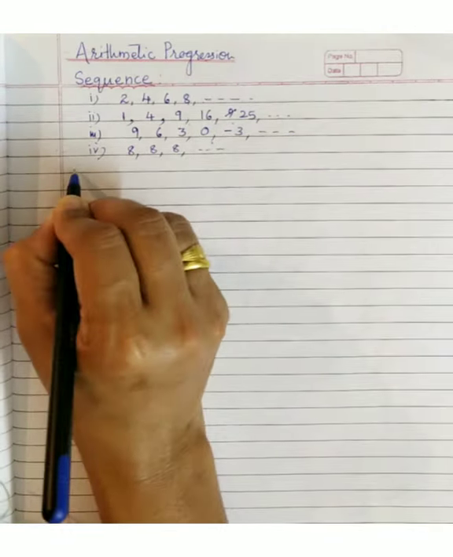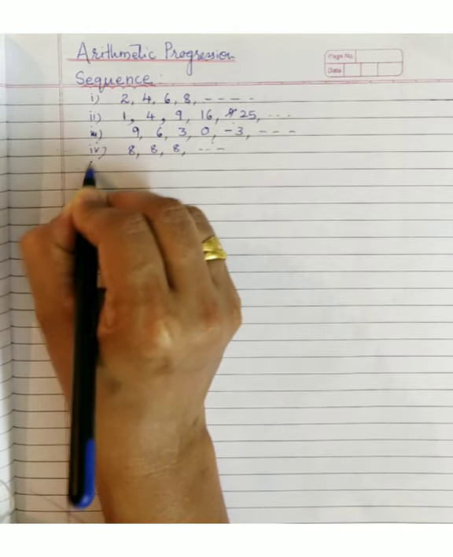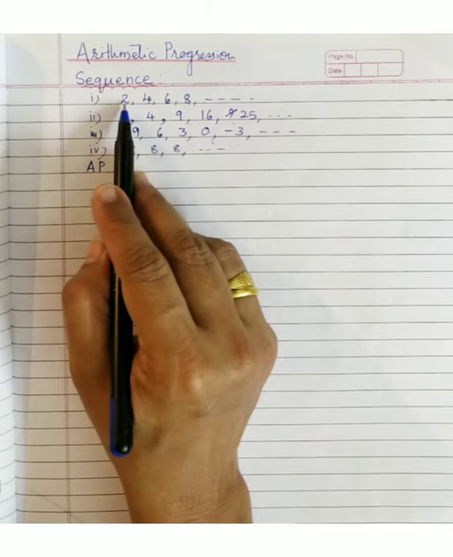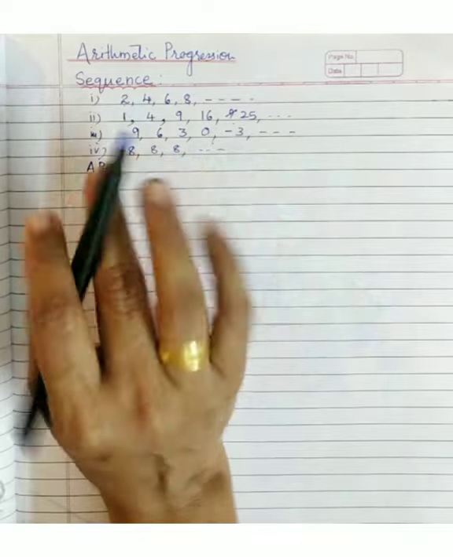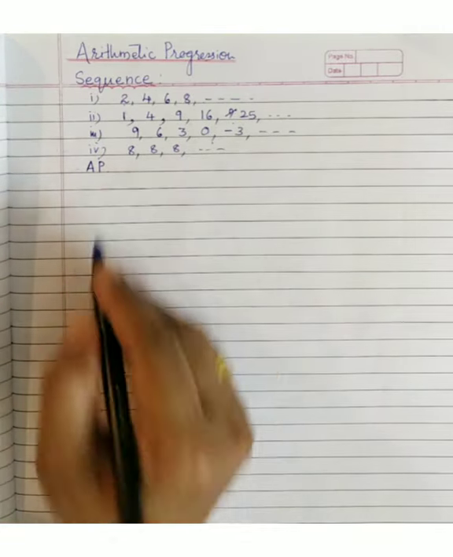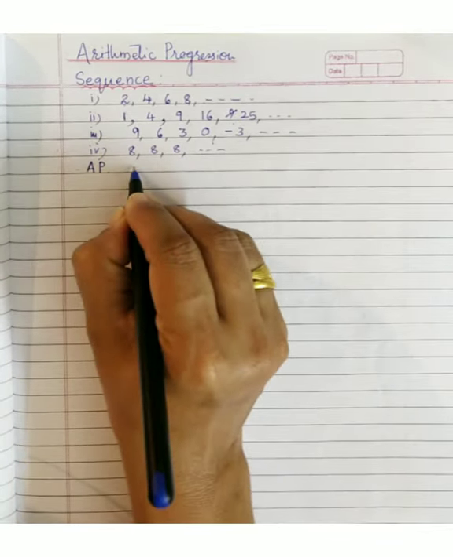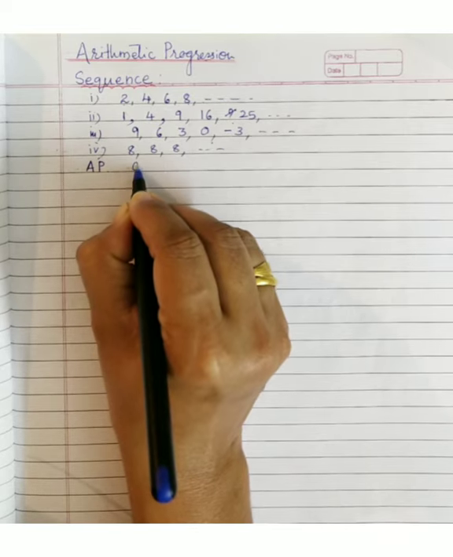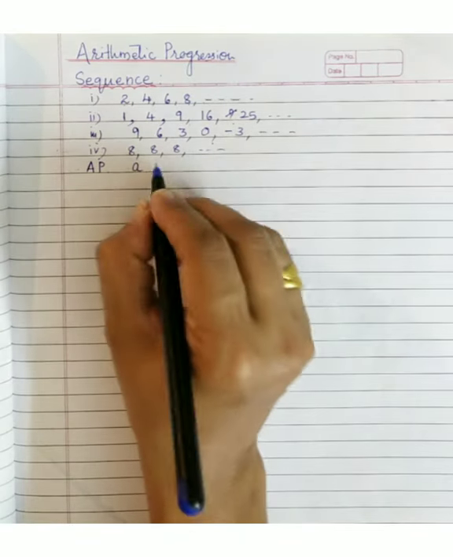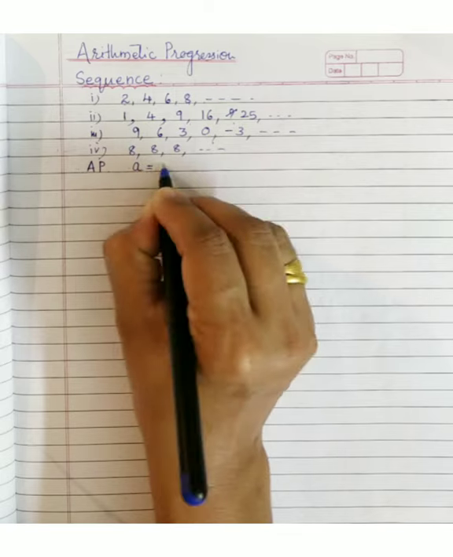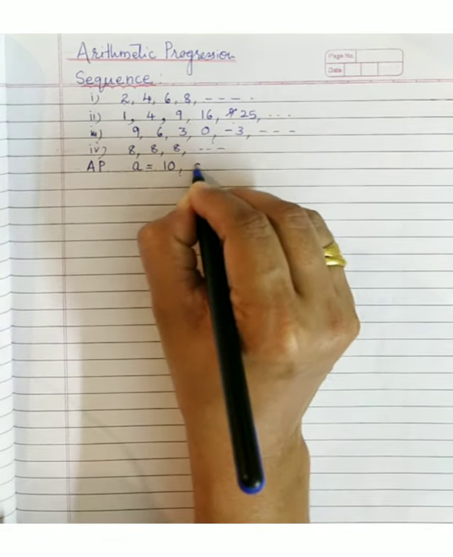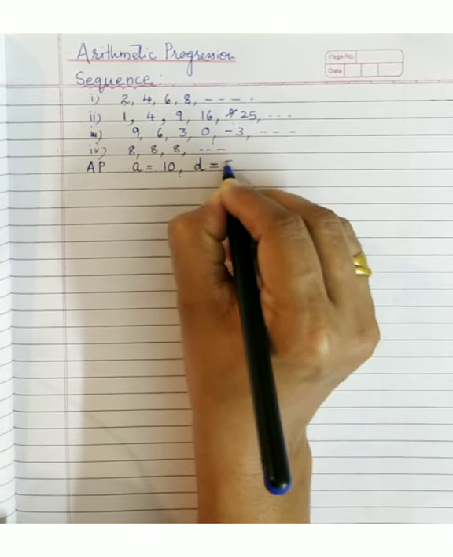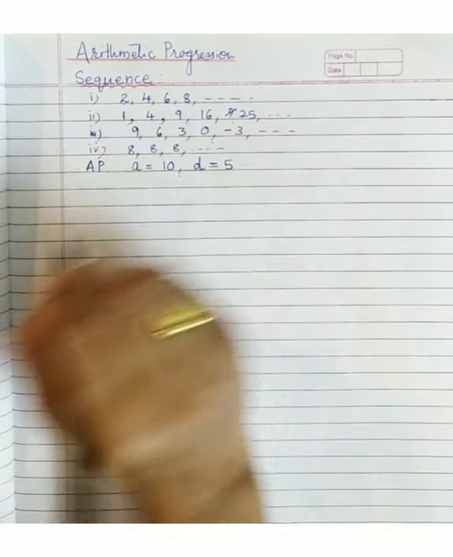So, another thing you will note here in terms of arithmetic progression is that if only the first term and the common difference are known to us, the whole AP can be written by ourselves. For example, if you are given the first term, which henceforth we are going to denote by A, A is 10. Okay. And the common difference, which we are going to denote by D, is suppose 5. Right. Then write the AP.